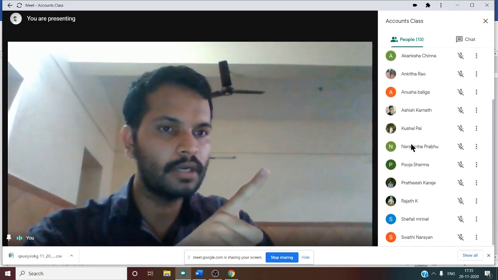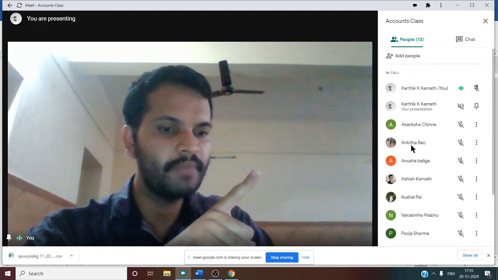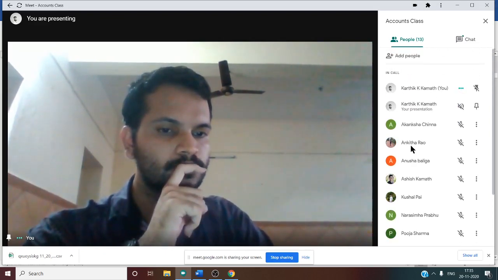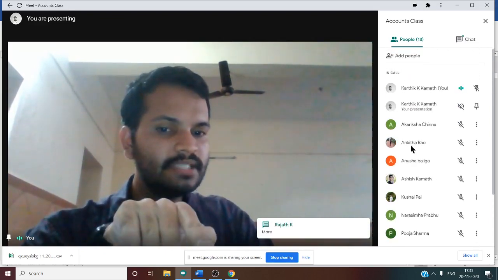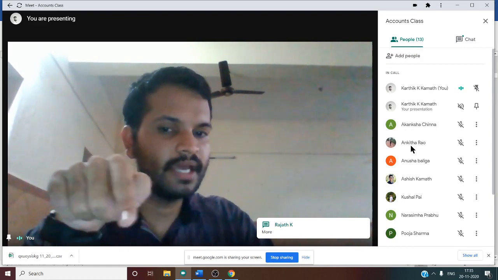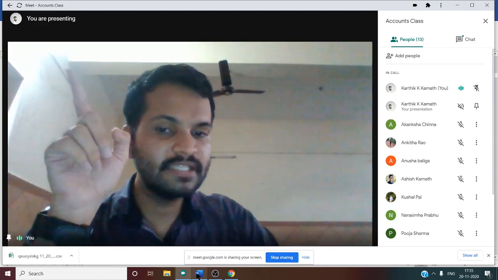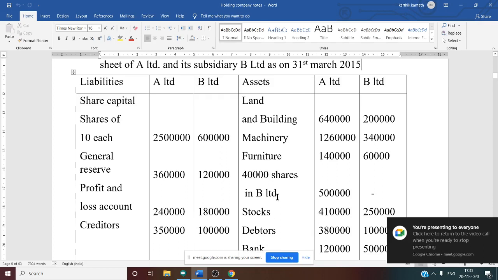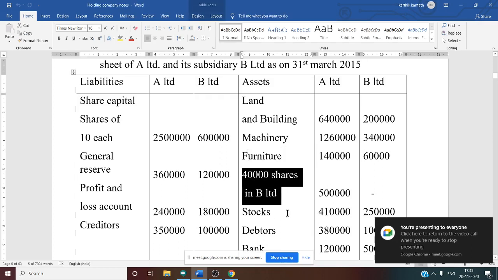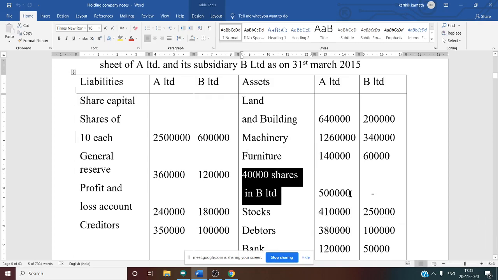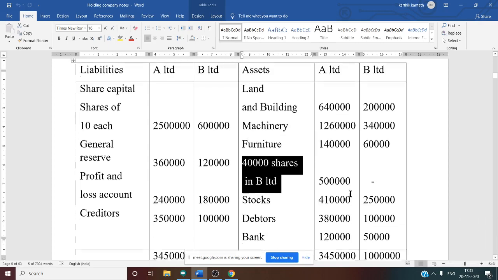Can you tell me more or less now? Just comment in the chat box. Yes, Rajat is saying more. So that is the correct answer. Company is paying more amount. Why? Because if you see here, paid up value, just multiply with 10. 40,000 into 10 it will be 4 lakh. But company is paying 5 lakh. So company is paying more.